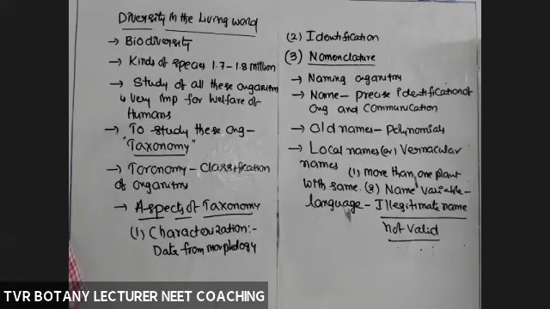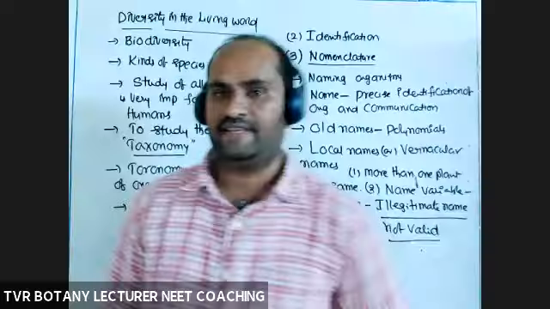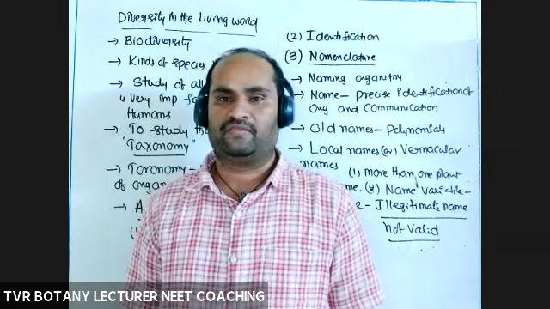While framing a name for the identified plant, we have to follow a certain number of rules and regulations. These rules and regulations are according to ICBN, International Code of Botanical Nomenclature, or Zoological Nomenclature. And we will see ICBN, ICZN and botanical nomenclature tomorrow. Today is enough. Is it clear? We'll see tomorrow.